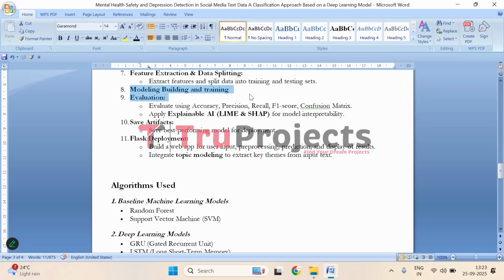Then comes model building and training. At this stage, various models, including baseline model, BERT-based model, and ensemble models, are built and trained on the processed data set to predict depression from social media texts. And we will be evaluating all of them using accuracy, precision, recall, F1 score, and confusion matrix to measure the performance. And explainable tools, LIME and SHAP, are used to understand which features influence the predictions and make the model more transparent. Then the best performing model will be saved for future use.